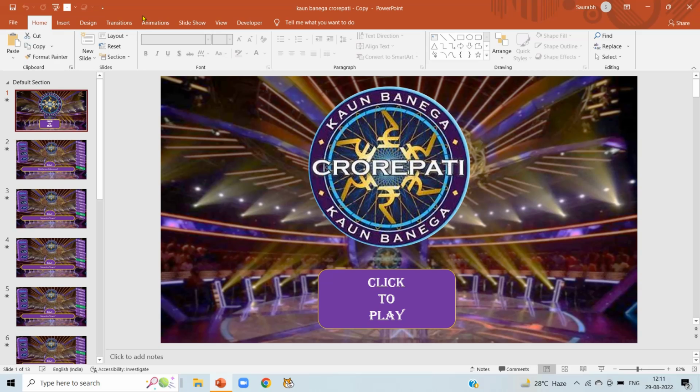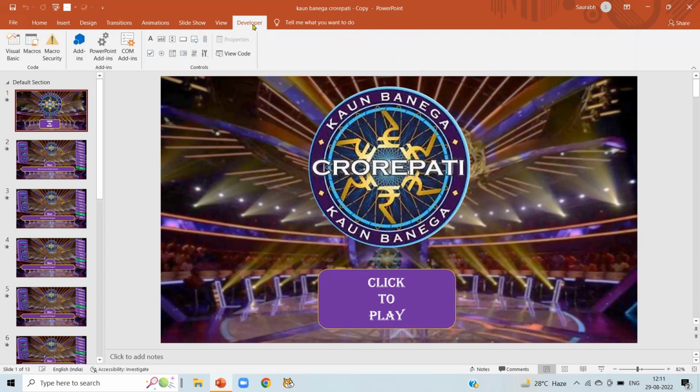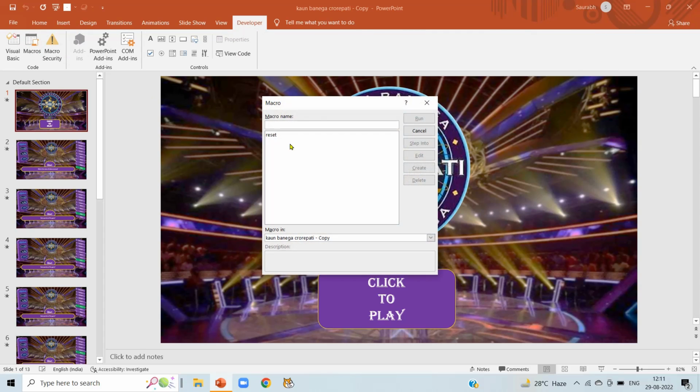We already done coding of reset. Then we create a table and it's time to code for countdown. For that, click on developer, macros and write countdown and click on create.